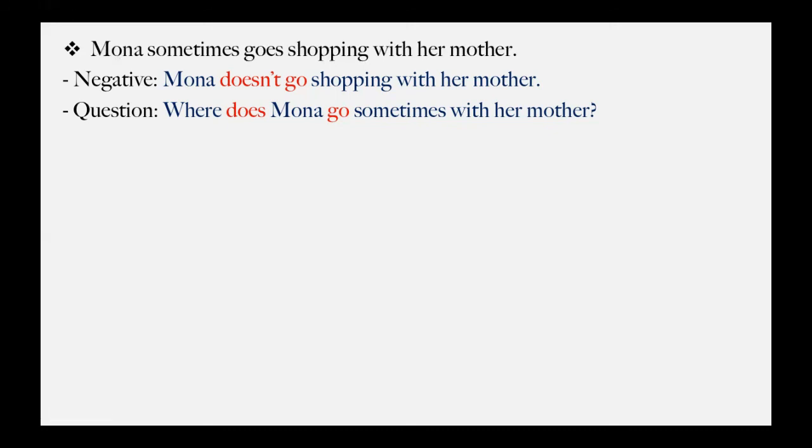So where does Mona go? Look, go. I deleted the S because I put does here. And does absorbs the S. So where does Mona go sometimes with her mother, or you can say where does Mona sometimes go with her mother. It's fine. Both of them are correct because sometimes and all the keywords are changeable. You can change their places. But of course, you can't put it between your question word and your helping verb. Of course, no. So here you can put where does Mona sometimes go with her mother, or where does Mona go sometimes with her mother.